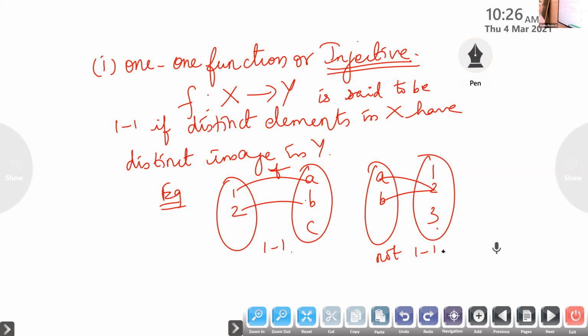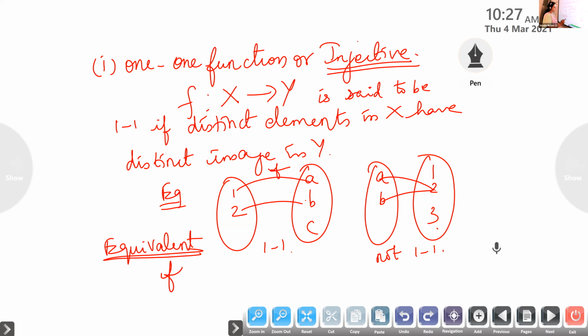So a function f from X to Y is said to be one-one, otherwise called an injective function, if distinct elements have distinct images. So what is the equivalent definition? This is the condition we use for solving problems, for checking one-one.